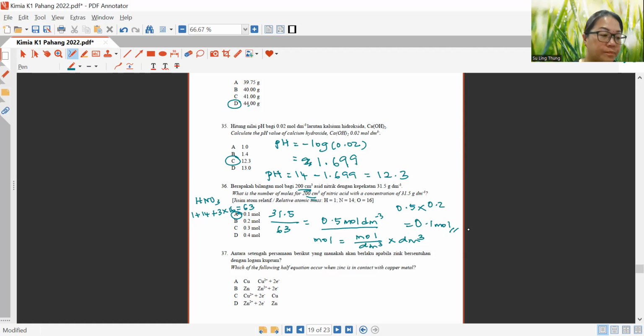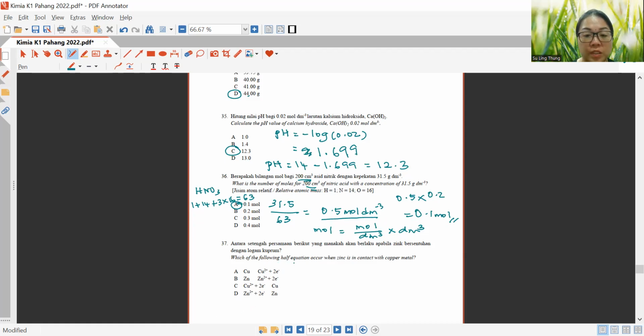Okay, now next let's look at question 37. Which of the following half equation occur when zinc is in contact with copper metal? So if it is coming in contact with copper metal, you have to draw the arrow. Okay, zinc ion will form zinc. Okay, zinc ion will form zinc.